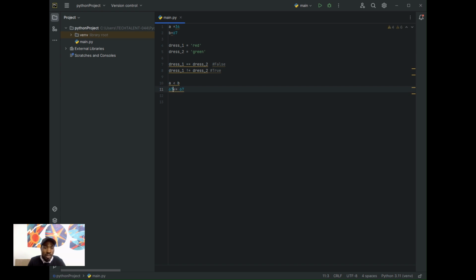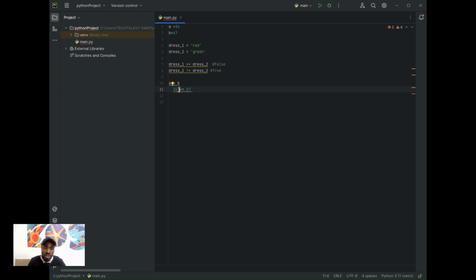But immediately I have 68, the condition returns a false. Why? Because 68 is greater than, not less than or equal to, 67. So here the condition breaks and returns false for me.